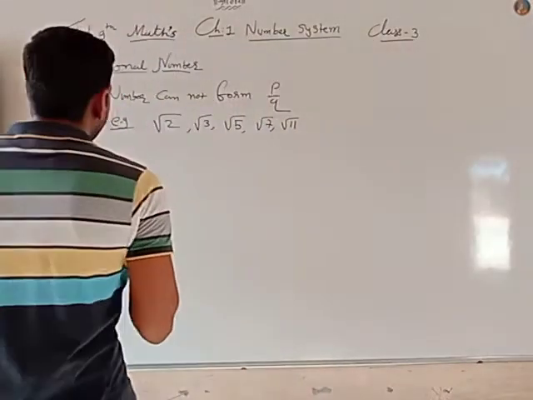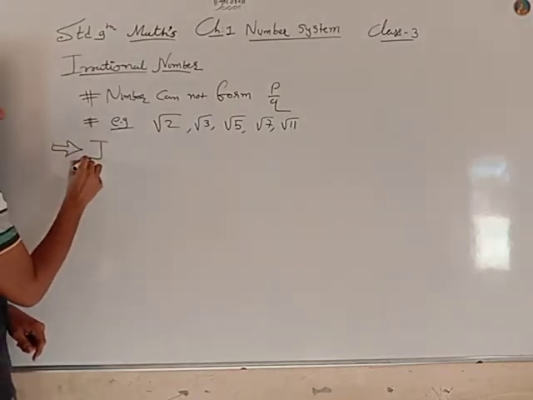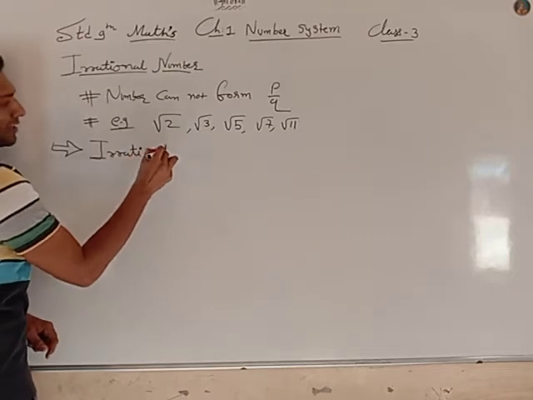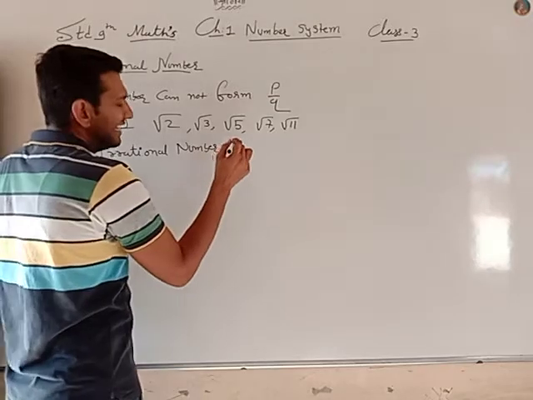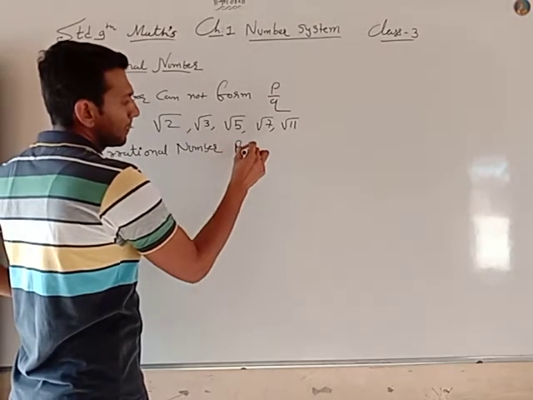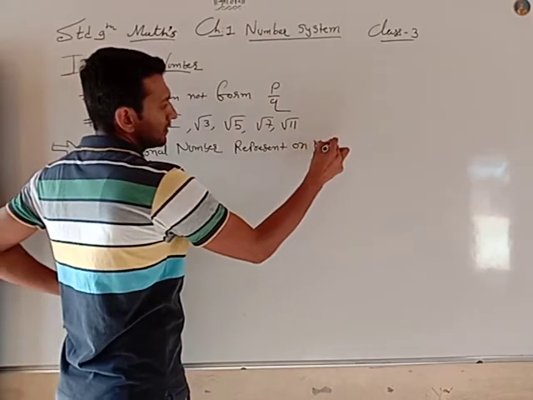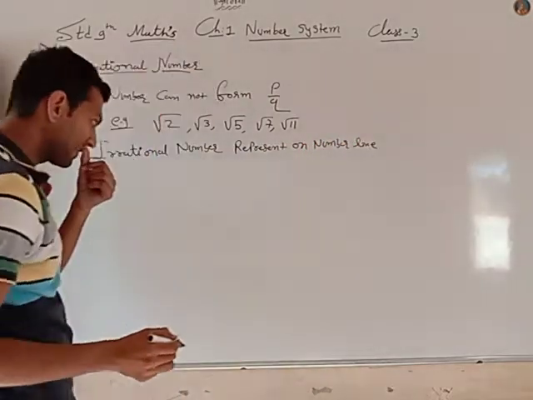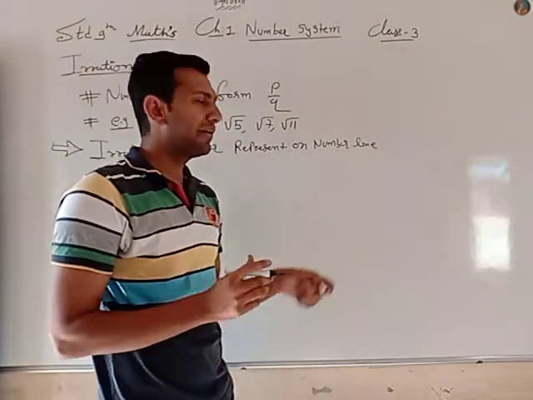Now the second topic is irrational numbers represented on the number line.